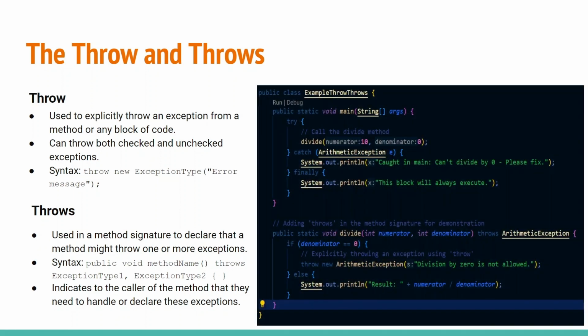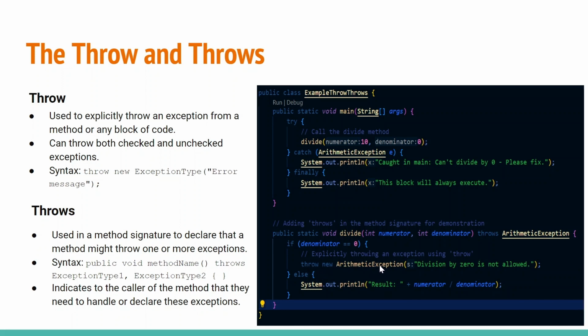So you can see on the right hand side, we have this example of throw and throws. Here there is a try block. Here we are trying to divide the number by passing 10 and 0, and these two values will be passed to the corresponding variables. We first check whether the denominator is 0. If it is 0, then we use the throw keyword, throw new arithmetic exception.